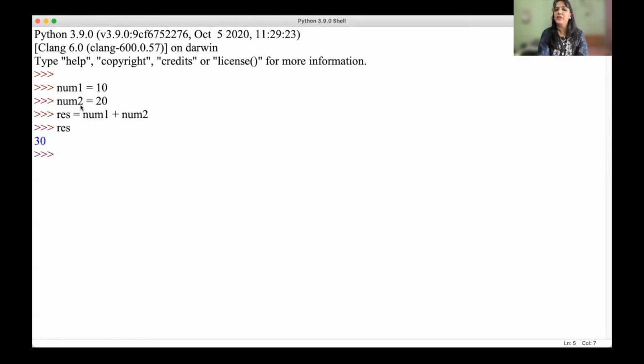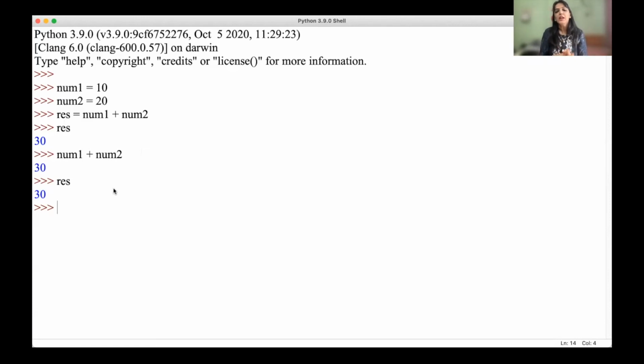So all these are variables. In variable num1 I have stored value 10. In variable num2 I have stored value 20. To perform this addition, you can just give num1 plus num2. Still I'll get the output as 30. But if I want to perform this addition again, I have to say num1 plus num2. Instead, I can store it somewhere. So I have stored it in a variable res. So later, even if I use just res, I'm going to get the value 30.